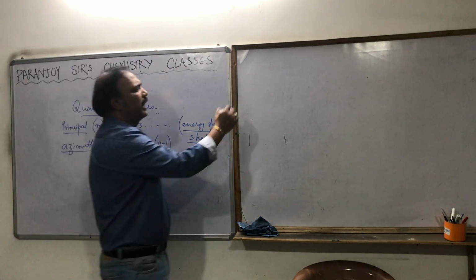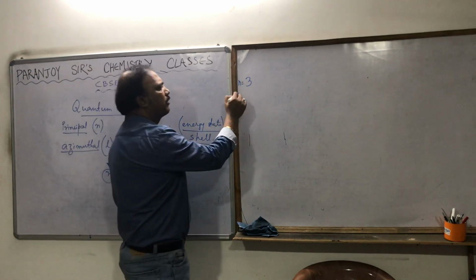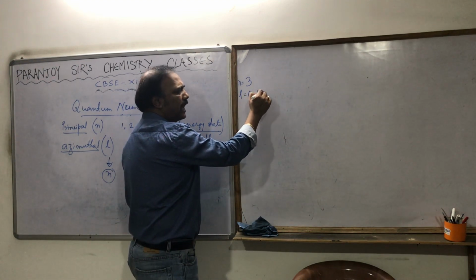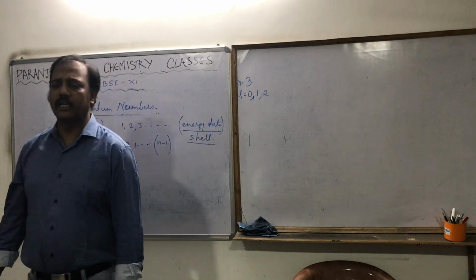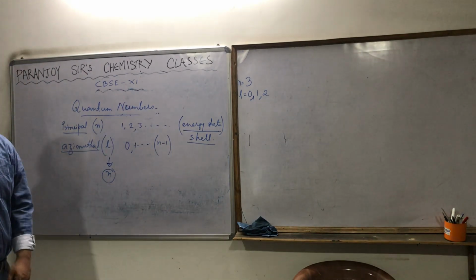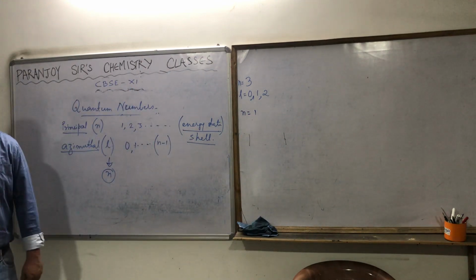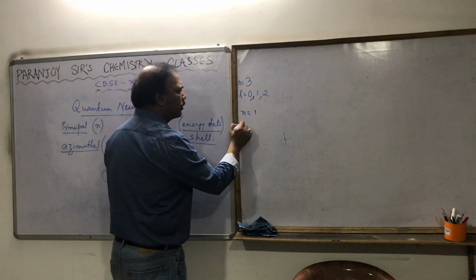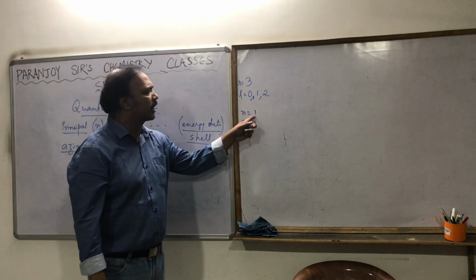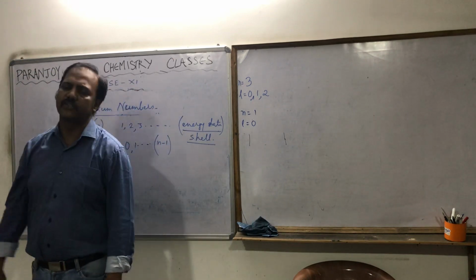Suppose the value of n is 3. So what are the possible values of l? The possible values of l are 0, 1 and 2. Why 2? Because n minus 1, 3 minus 1, is 2. So 0 to n minus 1 means 0, 1 and 2. If the value of n is equal to 1, l starts from 0 and ends at n minus 1. In this case, n minus 1 is 0. So it starts from 0 and ends at 0. So there is only one possibility, and that is 0.